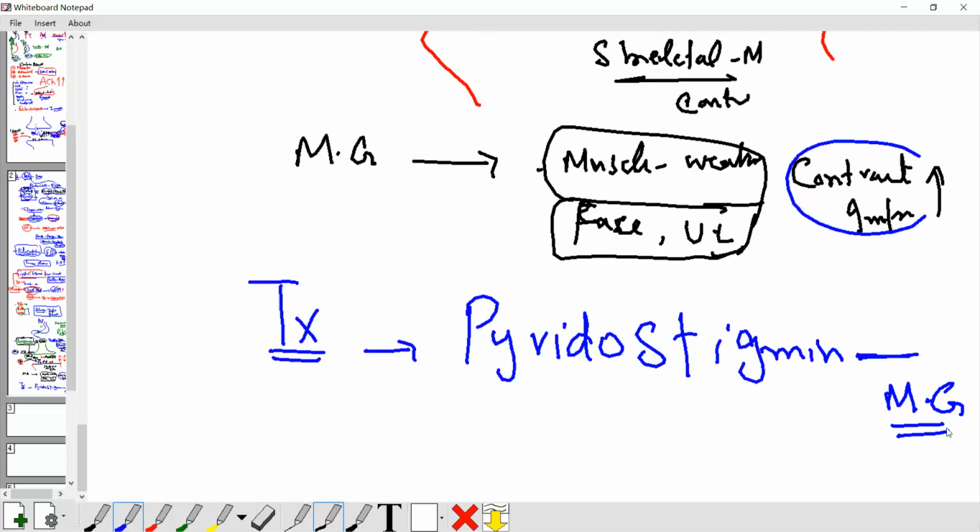Understand? Clear? Clear, sir. Pyridostigmine we use for myasthenia gravis.